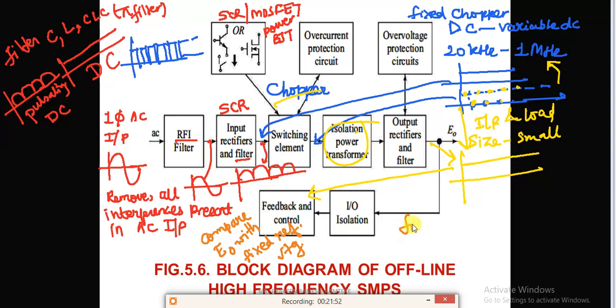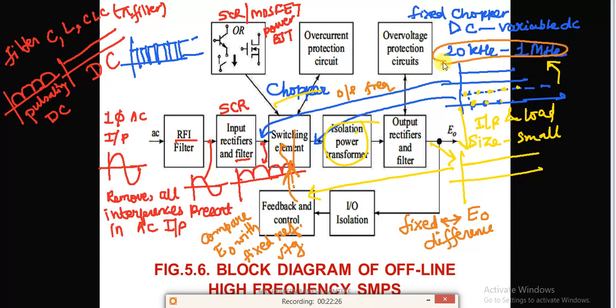So the fixed voltage is compared with some portion of the output, and if some difference is generated, then the control action is fed again to the switching element, and depending upon this switching action or chopping action, the chopping frequency is varied. If this frequency is varied, then we will get the desired output at this point.